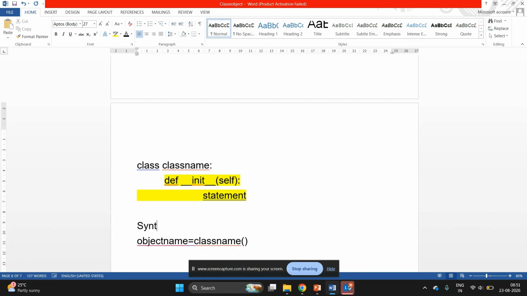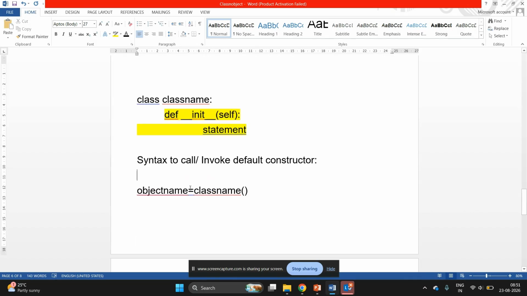And what is the syntax to invoke the default constructor? It will be called when we create object of a class by passing no parameters, with no parameter inside the bracket. This statement will call this default constructor in the class.